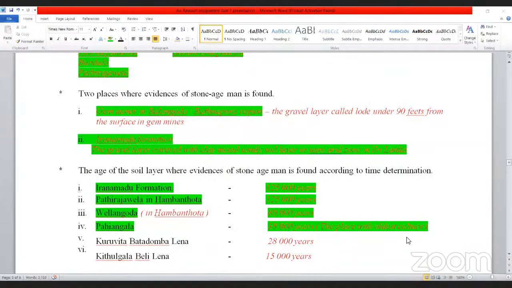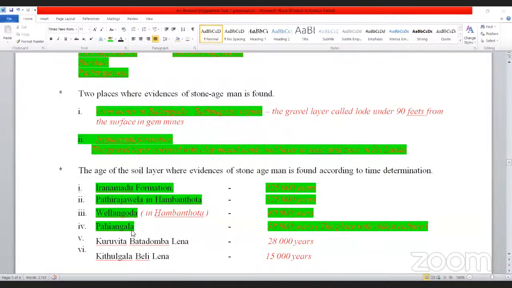Why do we call it the place with the oldest culture? From the first three regions, the Iranamadu formation, Pathirajaveli in Hambantota, and Vellangoda, we have found evidences about the Stone Age man. Maybe some things they have used, some stone implements, some equipment they made, but we have not discovered any skeleton.